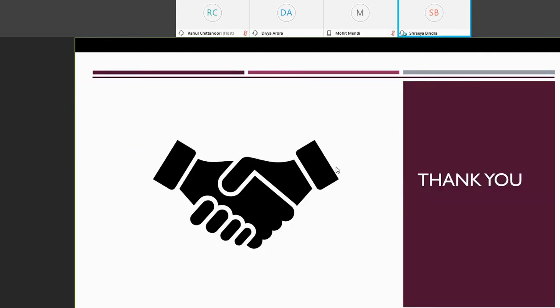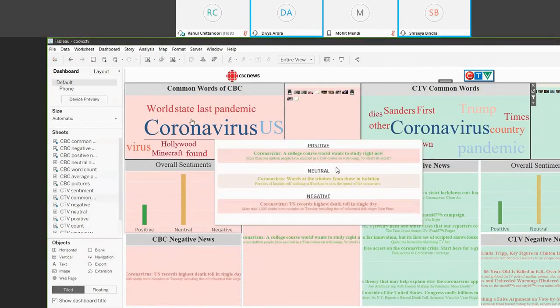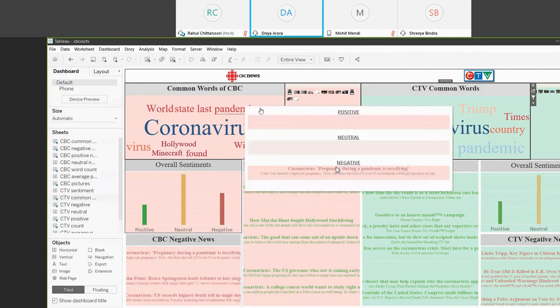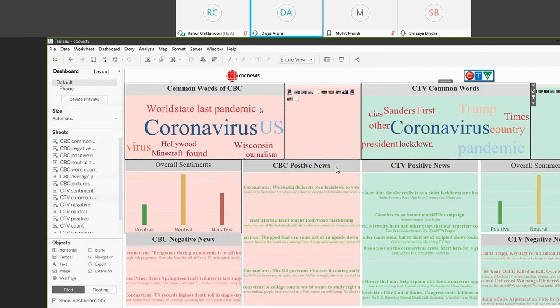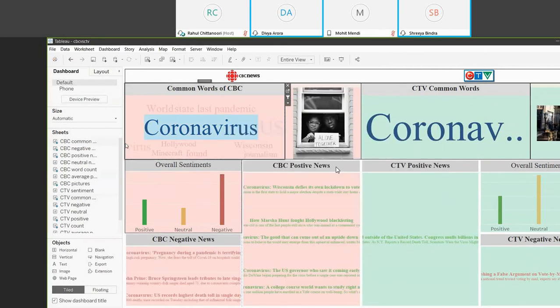So, time for the live demo. As you can see, when we click on the word coronavirus, you can see all the information regarding this word displayed in both the news sources, CBC and CTV. You can see both the images that are available and the overall sentiments in both.